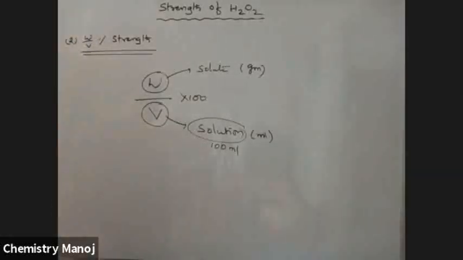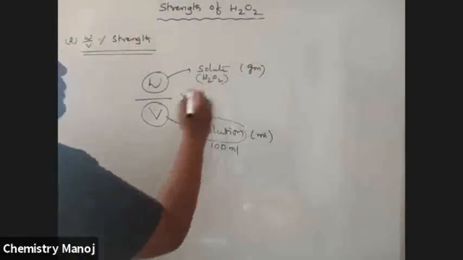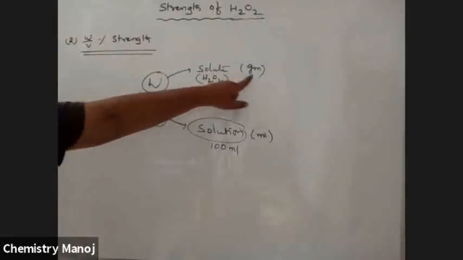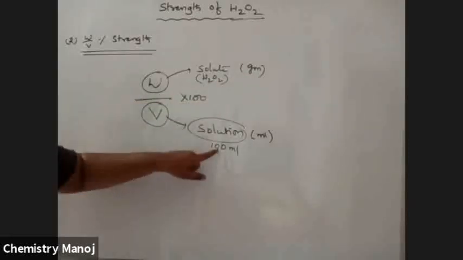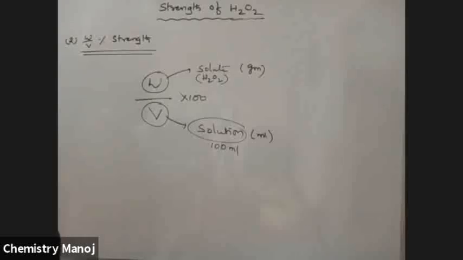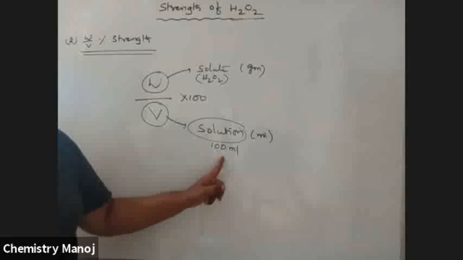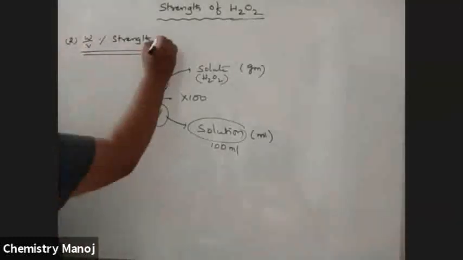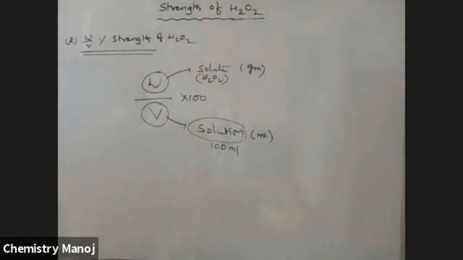The solute here is H2O2. The weight of H2O2 in grams present in 100 ml solution is the weight by volume percentage strength of H2O2.